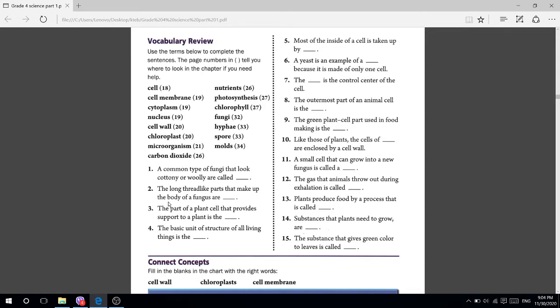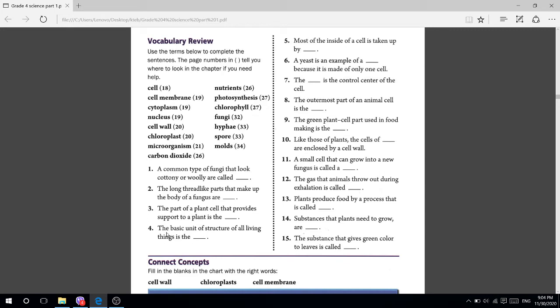Write down number 3, cell wall. The part of the plant cell that provides support to the plant is the cell wall.